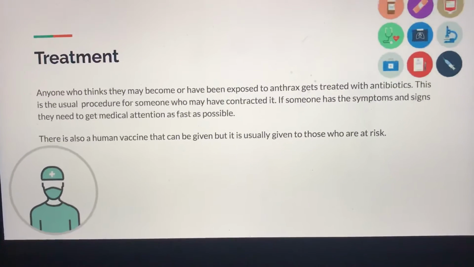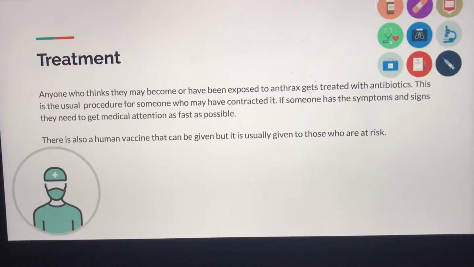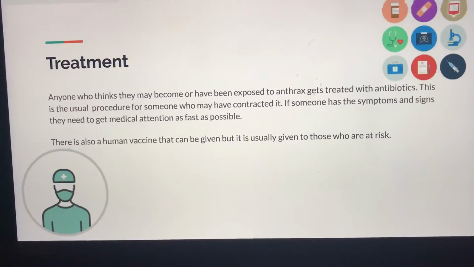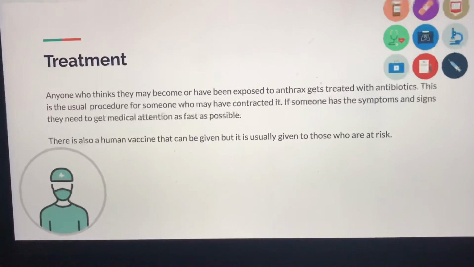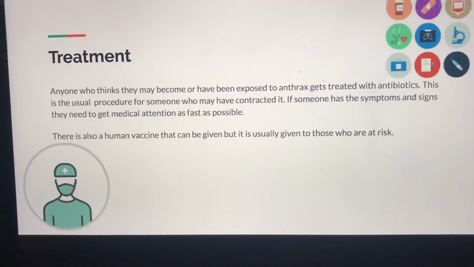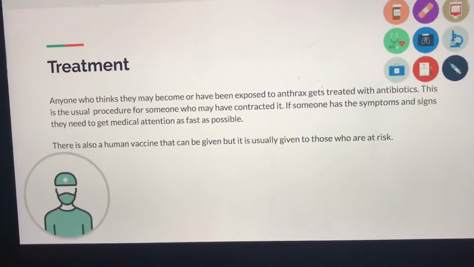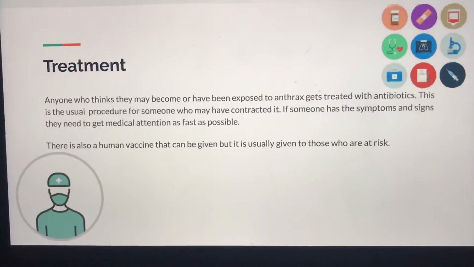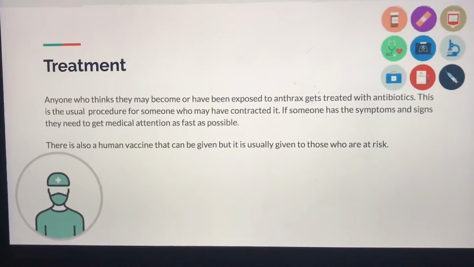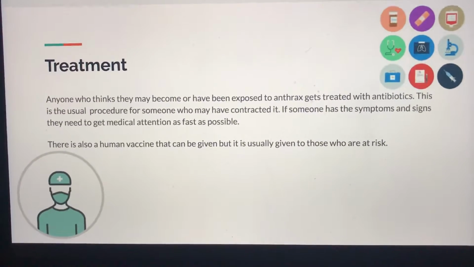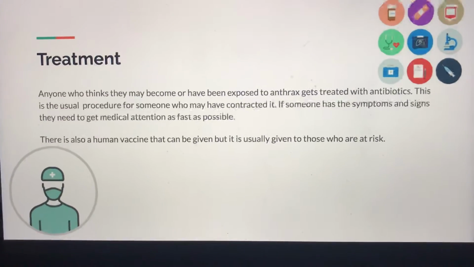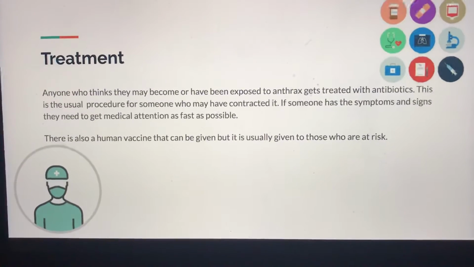So, treatment: anybody you think may have been exposed to or contracted anthrax needs to be treated with antibiotics. This is the norm for someone who is thought to have contracted it, and if you have the signs and symptoms, you need to get medical attention as soon as possible to avoid progression of the disease and possible long-term effects that can be left after you are cured.